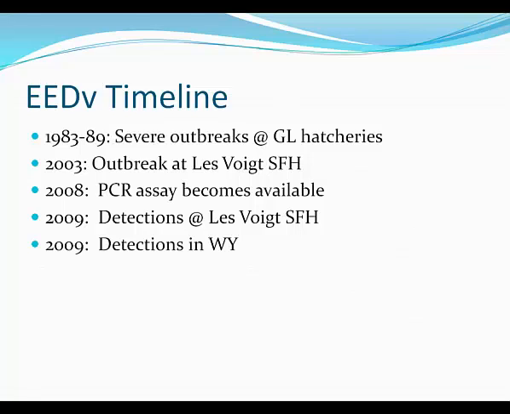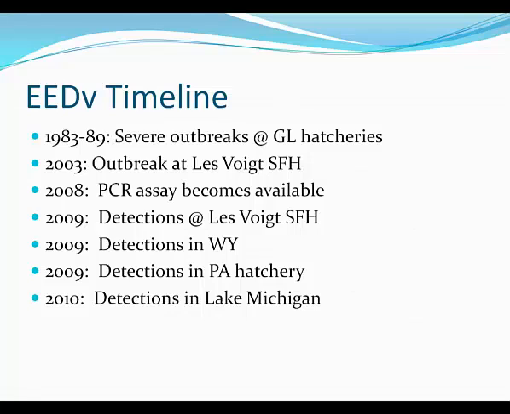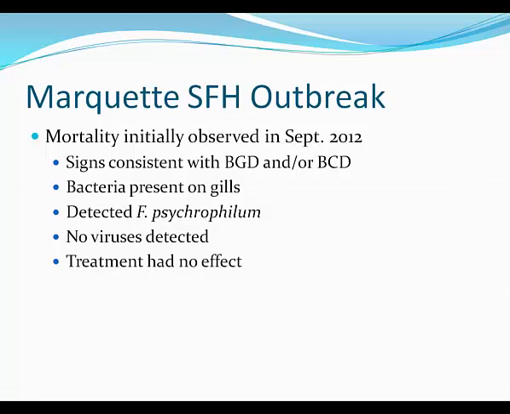Detections in Wyoming, it's a long story, I will not get into those, which led to detections in a hatchery in Pennsylvania. Those fish were subsequently destroyed even though there was no clinical disease. Detections were made in Lake Michigan wild fish during surveys. And detections were made this past year from fish collected from Lakes Erie and Ontario. So basically, all the Great Lakes other than Lake Huron have tested positive for EEDV.